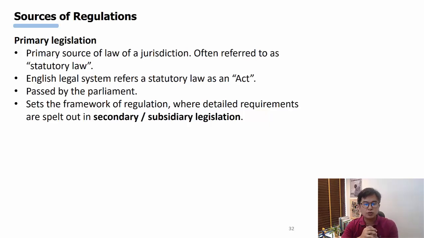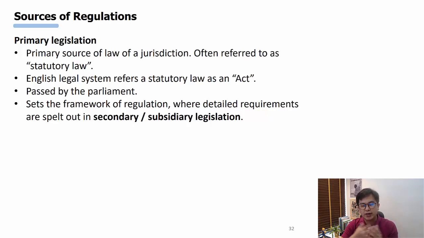All right. So for a start, you have to know what a primary legislation is. This is the first source. This is the highest level of any laws. It's the primary source of law of a jurisdiction. It's the main legislation, often known as statutory law. In the English legal system, we usually refer to it as an act.